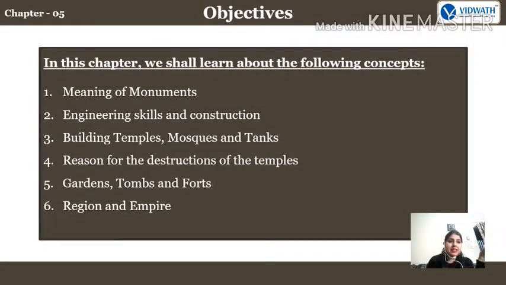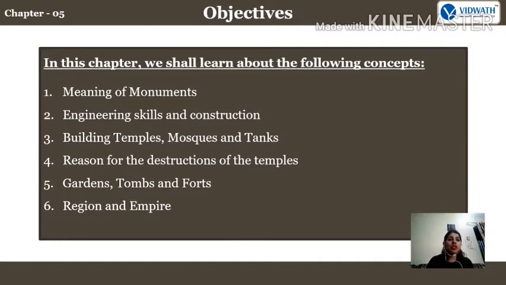what we are going to discuss I have shared in the starting as well. So see carefully, very easy chapter, fine. Basically what are the objectives and what are we going to discuss in this chapter. First is meaning of monuments. I have already cleared that the big buildings, the grand buildings are known as monuments, right?